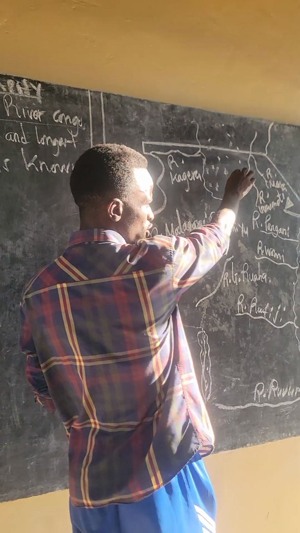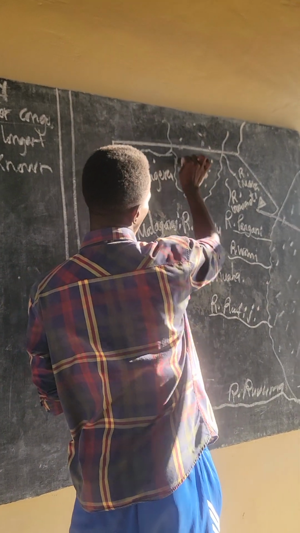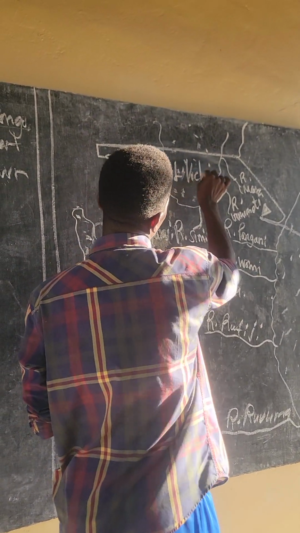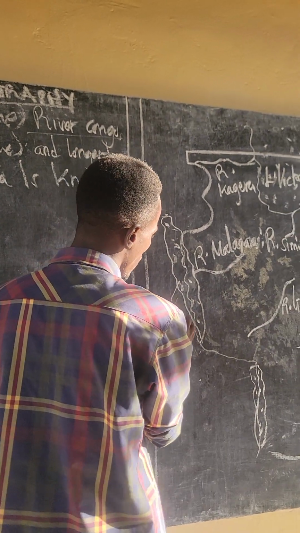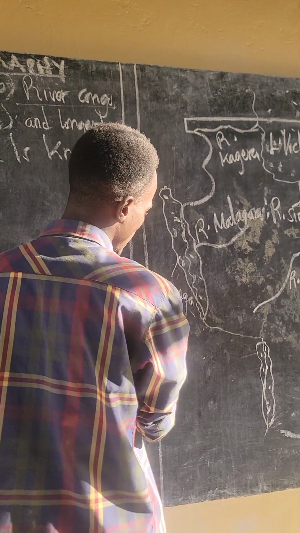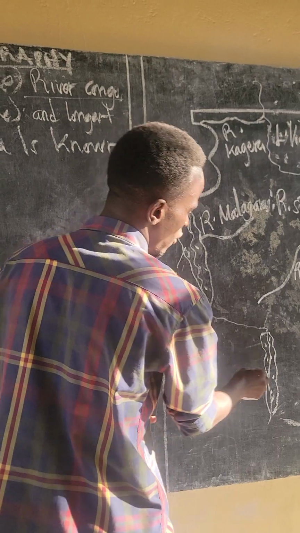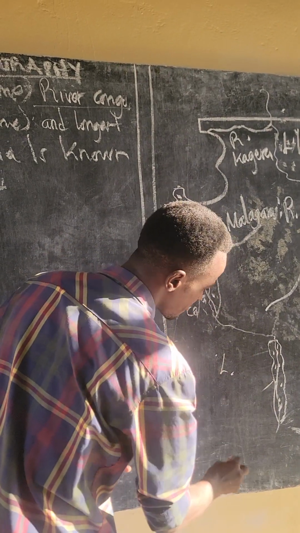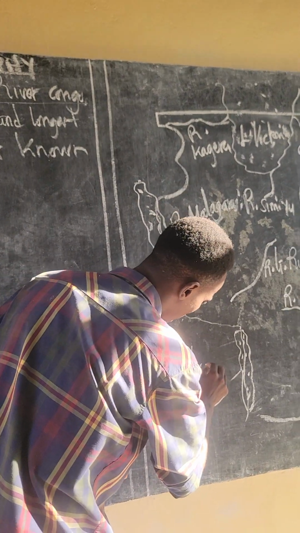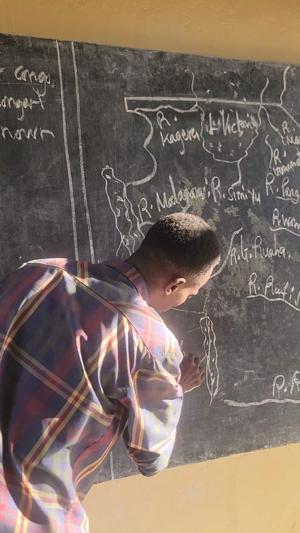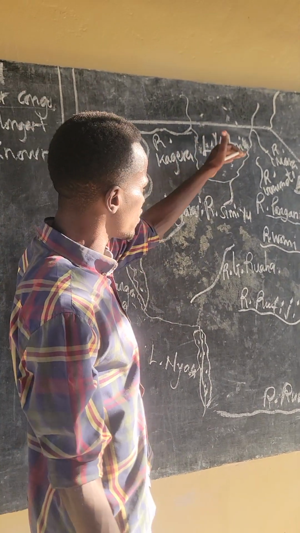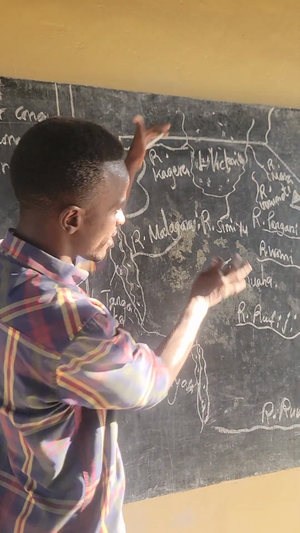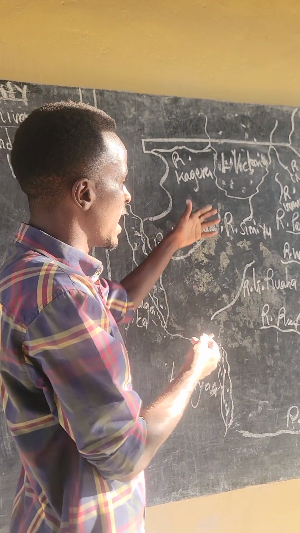And this one, I did not mention it, but it's known as Lake Victoria. This is Lake Victoria. Here we have Lake Tanganyika. Here we have Lake Nyasa. This is the deepest lake. This will be the largest lake. Those are the things found in our country.